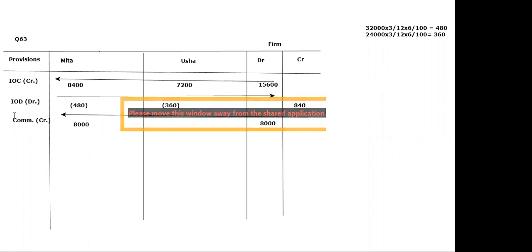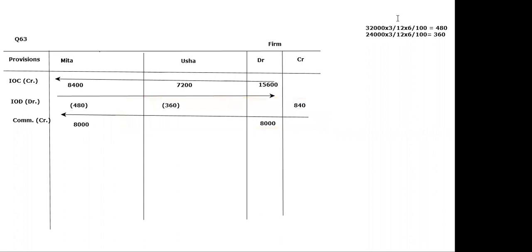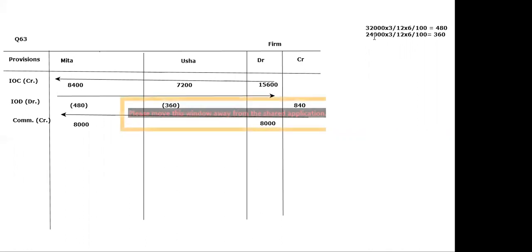Now in case of IOD, because 32,000 was withdrawn by Meeta on 1st of January, 3 months interest will be charged, that is 480 at the rate of 6%. And similarly for Usha, 24,000 was withdrawn on 1st of January, so 3 months interest will be charged at the rate of 6%, that is 360. So we have written in brackets because IOD is always moving from partners to the firm. So 840 the firm will receive from the partners.